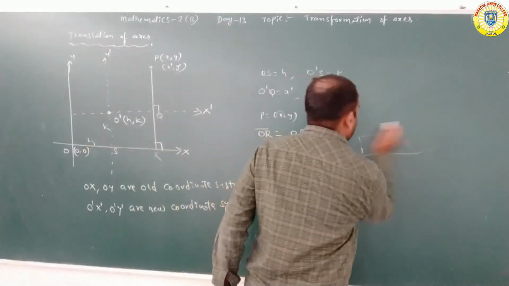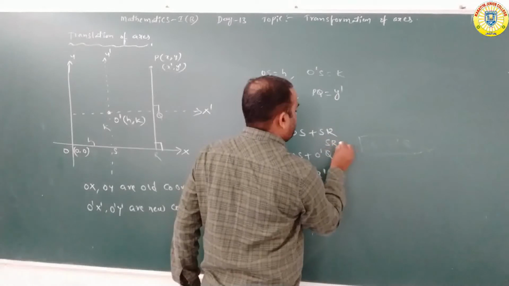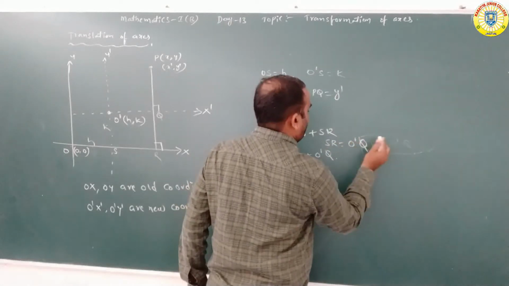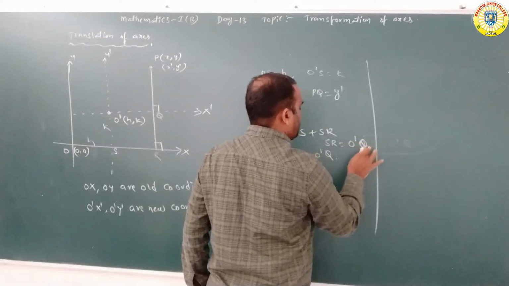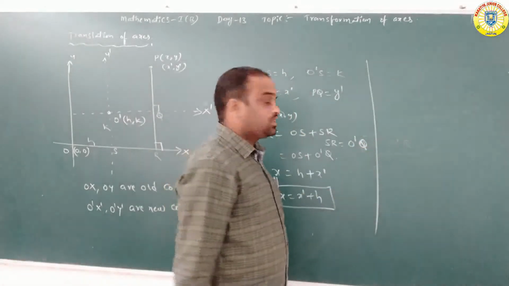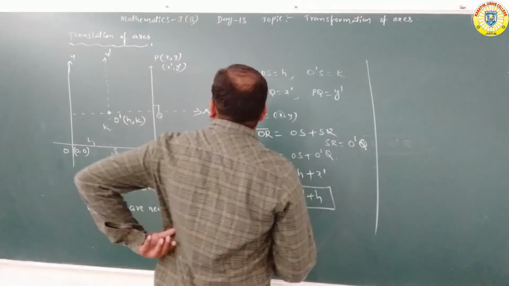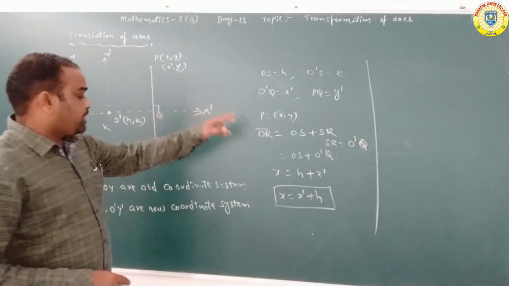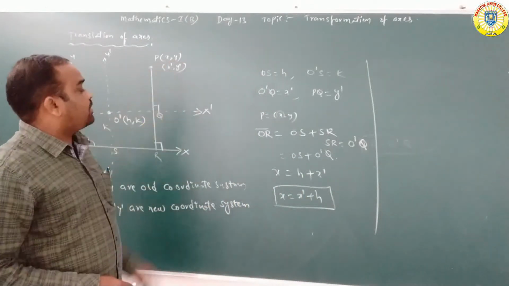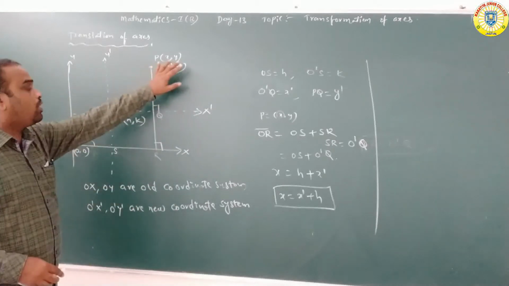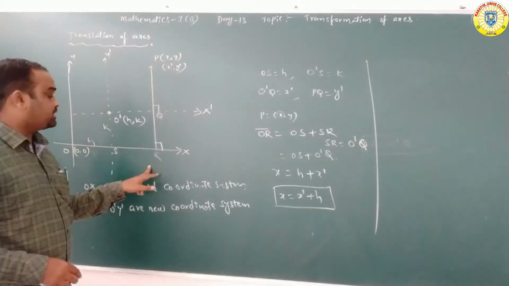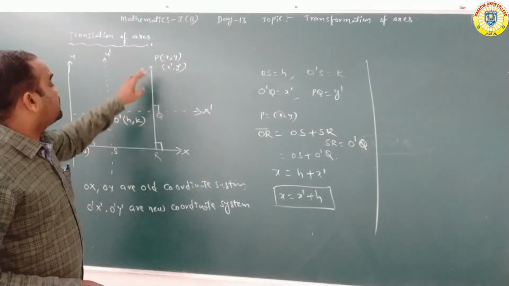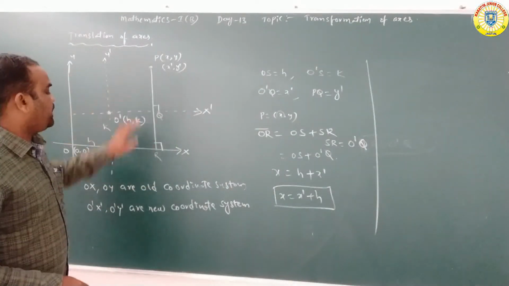Same way here, SR is equal to O dash Q. Next, we are finding the relation for Y. Y is the Y coordinate, denoting the perpendicular distance from the point P to the X axis. Observe this one, that is PR.